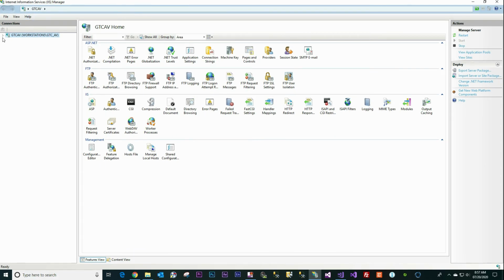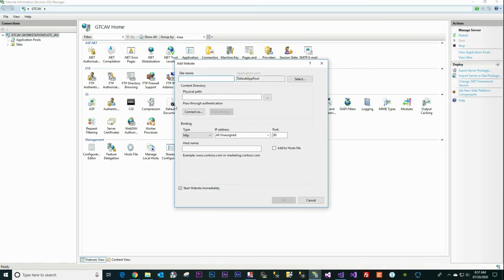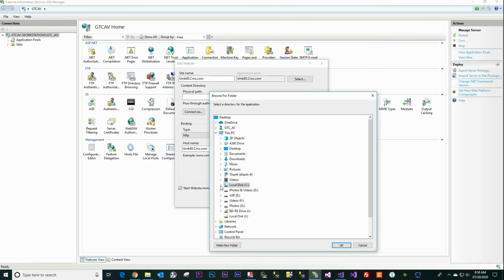Internet Information Services Manager. Expand the first folder, right click on the site folder, add website. Umbraco, then copy this line, paste it into the host name, click add to host file, and point to the physical path.